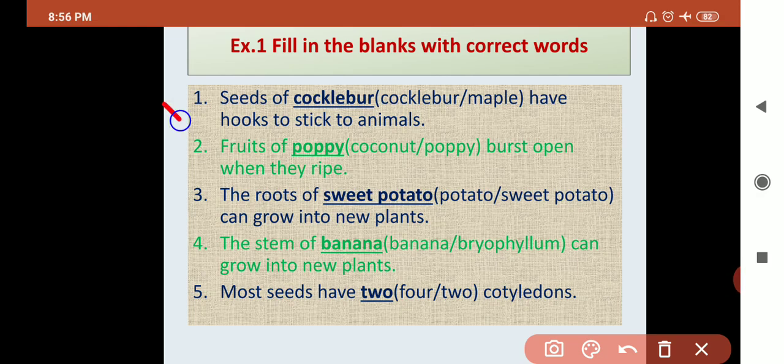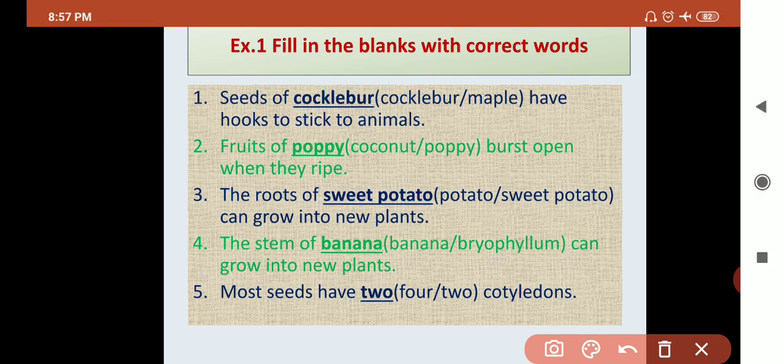See, question number 1, seed of dash have hook to stick to animal. We already learned which seed has a hook-like structure. Your answer is cocklebur. Cockleburs are the seeds that have a hook-like structure that sticks to animals.